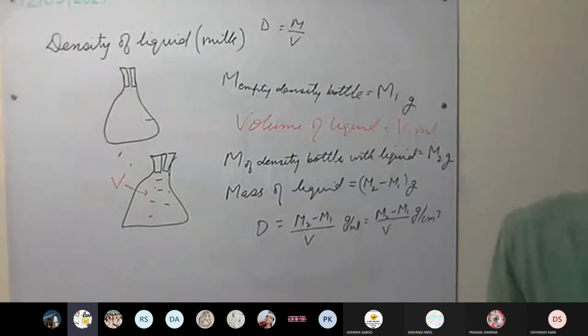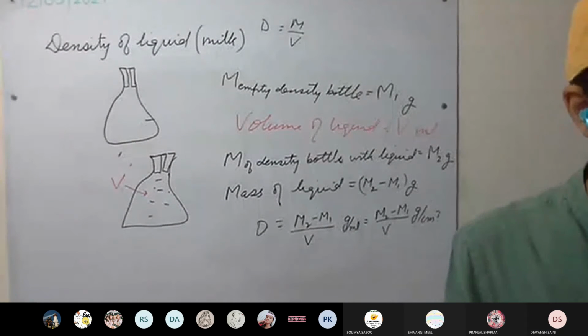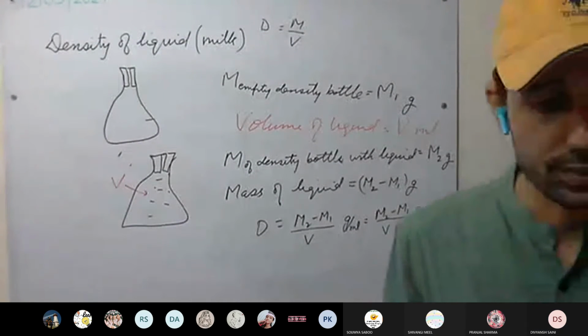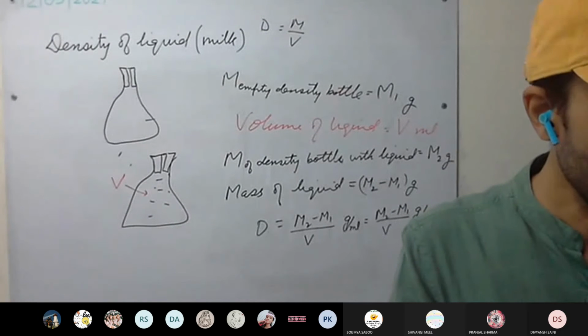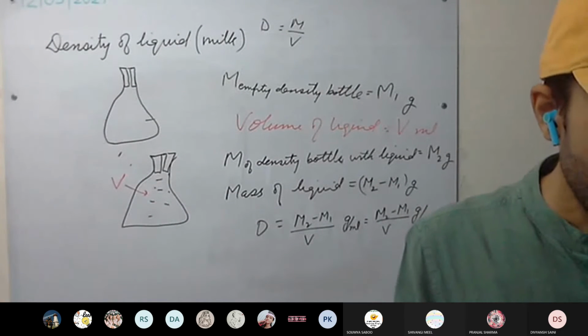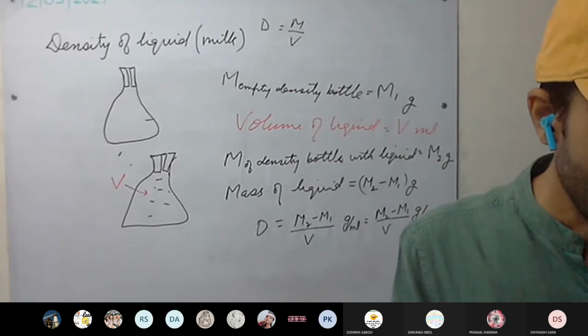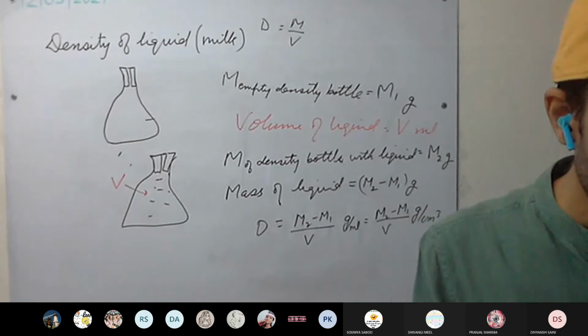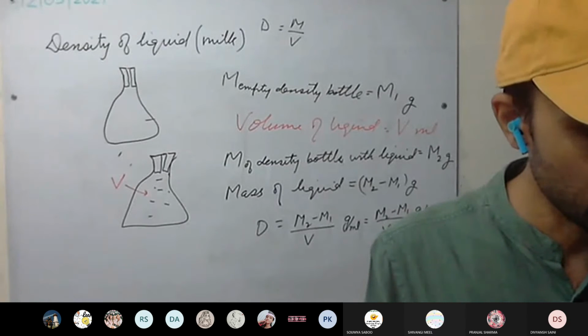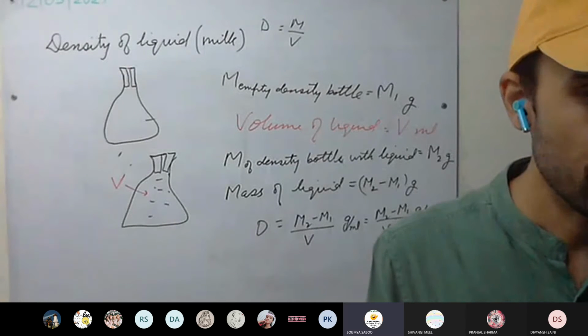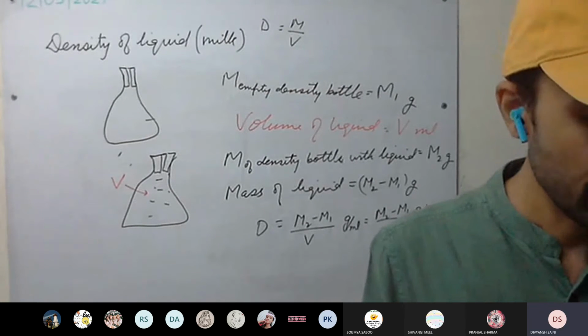Okay, so do the numericals. Relative density we will discuss afterwards in the next class. There is one more minute. Open page number 40. Fifth question: give an experiment to determine the density of an oil using a density bottle. You can do it yourself.